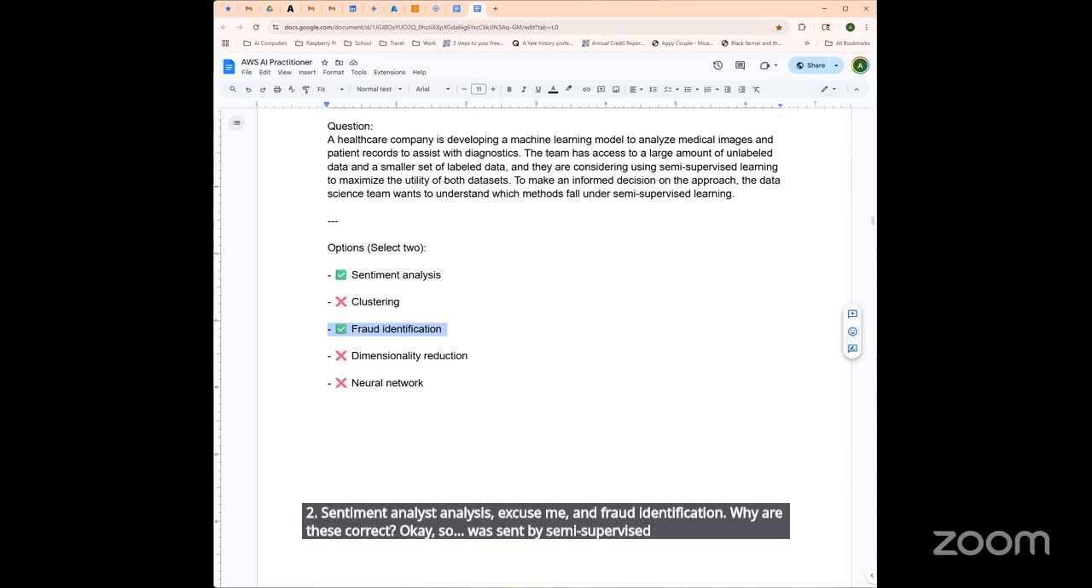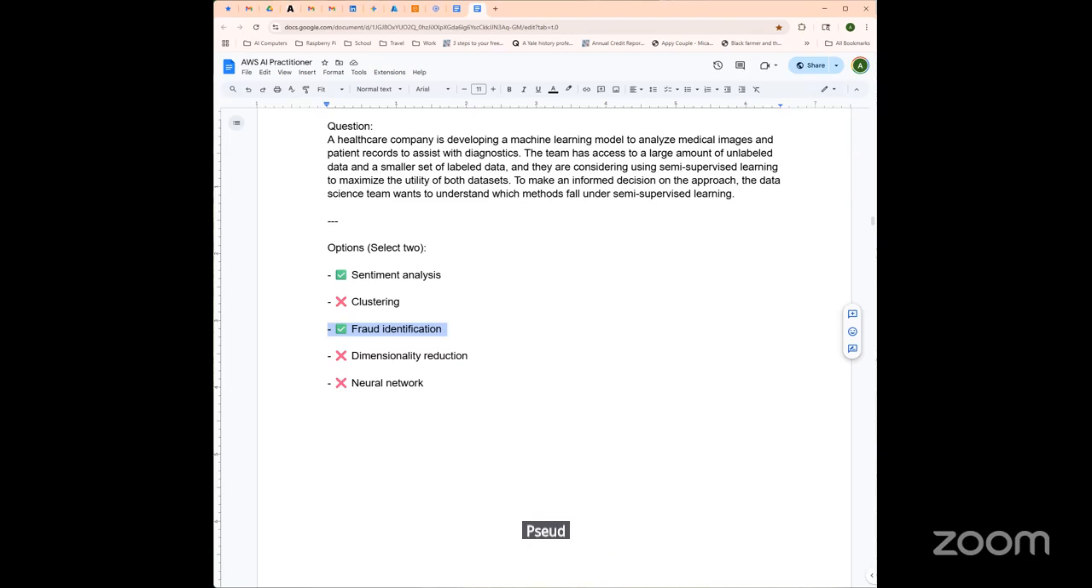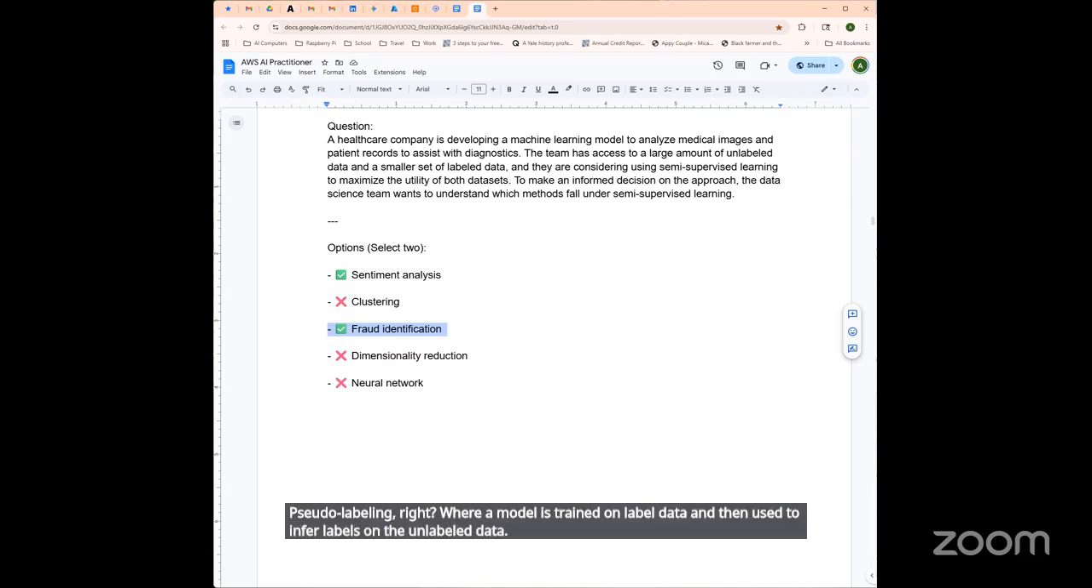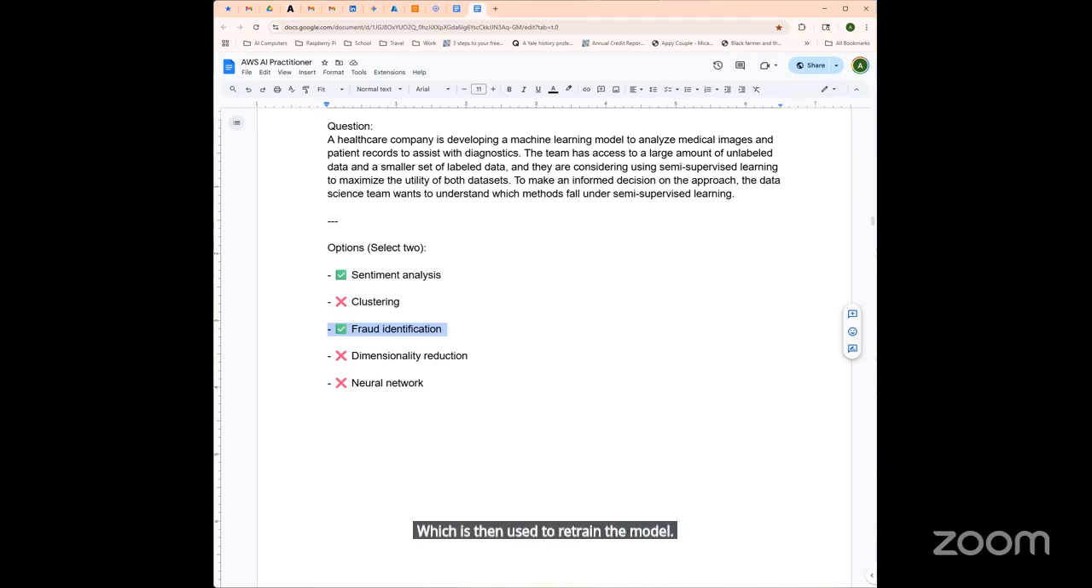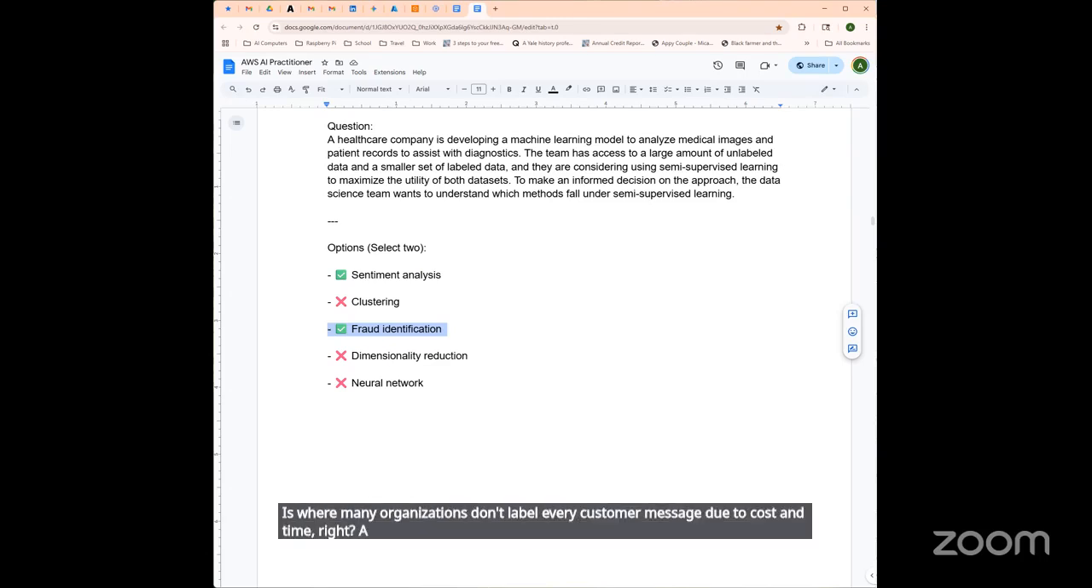Okay, so with semi-supervised learning, this is a hybrid approach that uses a small amount of labeled data combined with a large amount of unlabeled data. So it also often includes pseudo labeling, right? Where a model is trained on labeled data and then used to infer labels on the unlabeled data, which is then used to retrain the model. So the sentiment analysis is where many organizations don't label every customer message due to cost and time, right? A model can be trained first on a large unlabeled data set, usually the unsupervised patterns, and then fine-tuned on a small labeled data set. This is a textbook example of semi-supervised learning.